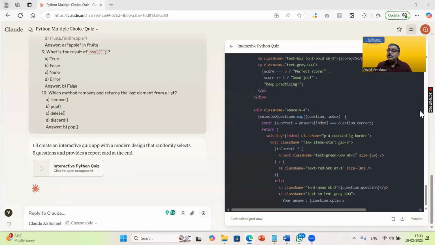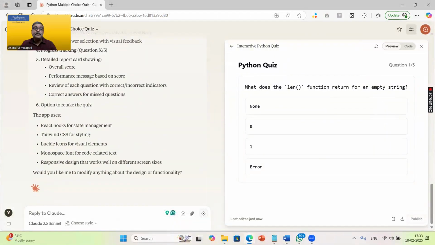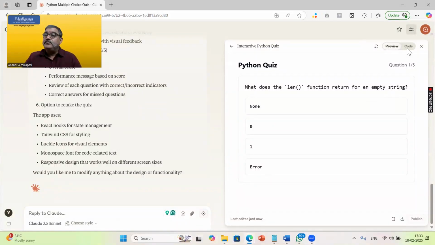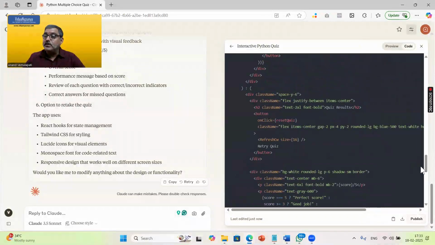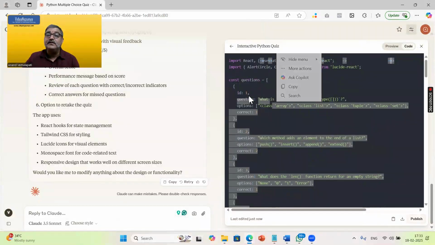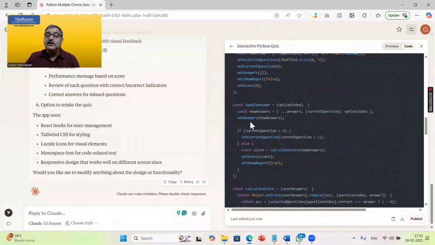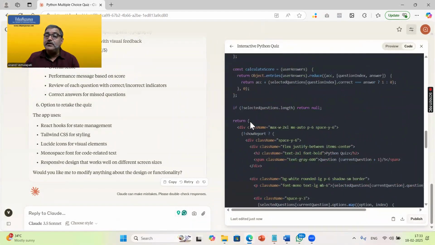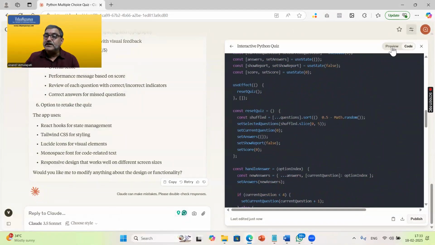But if you really want to understand the code a little bit, let me just show you. See, this is the preview, this is the code, right? There are two tabs on the right-hand side. This is the code. All it has done is import certain things. React.js is what I was referring to earlier. And then there is a set of questions. It has created an array that has ID number 1, question, correct answer, ID number 2, all those things. And then it is going to randomly pick. All the code is written for you. You don't have to worry. Preview is also there.